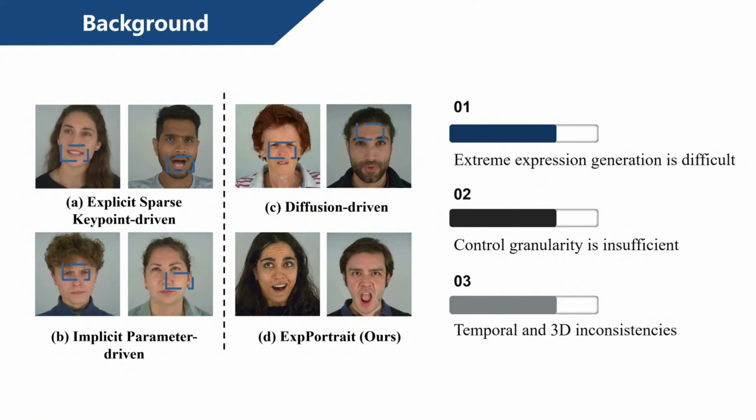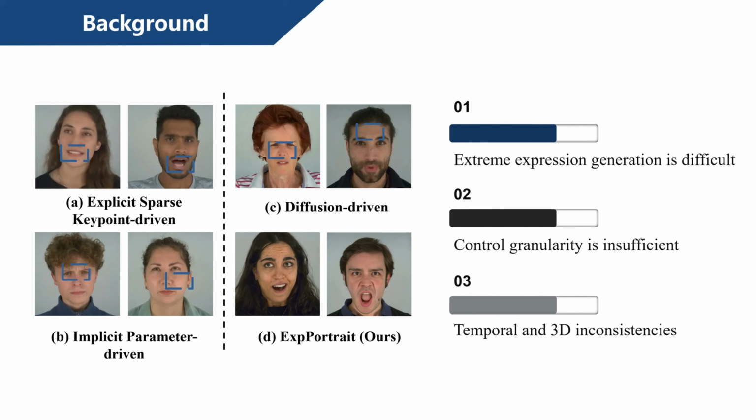Later, parameter-driven methods such as HeadGAN and LivePortrait introduced 3D or FLAME parameters to improve controllability. These methods separate identity, pose, and expression more effectively, and some even support real-time animation. However, because FLAME is a relatively low-dimensional linear model, it cannot accurately represent highly nonlinear facial deformations.